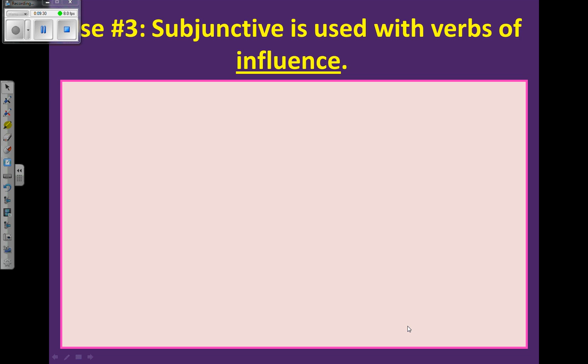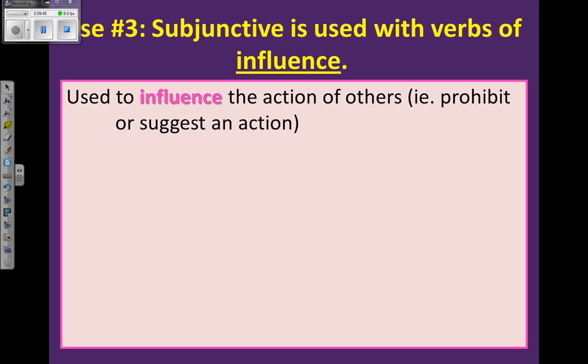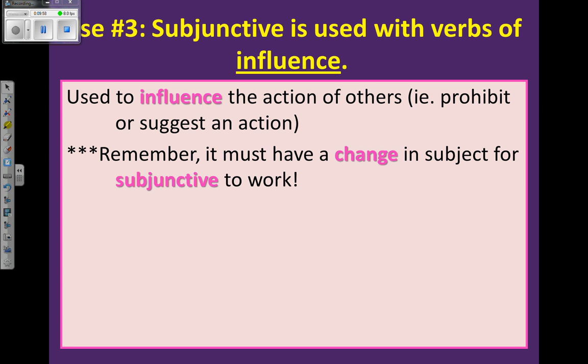Okay, subjunctive, this is use number 3. You may need to take a breather in between these. But use number 3 is with verbs of influence. Okay, all those verbs we talked about, like in that song, exigimos. Those are verbs of influence or will, okay? So essentially, they're used to influence the action of others, like to prohibit, suggest, demand. Remember, the same formula has to follow. You have to have two different subjects separated by que in order to make the subjunctive work, okay?